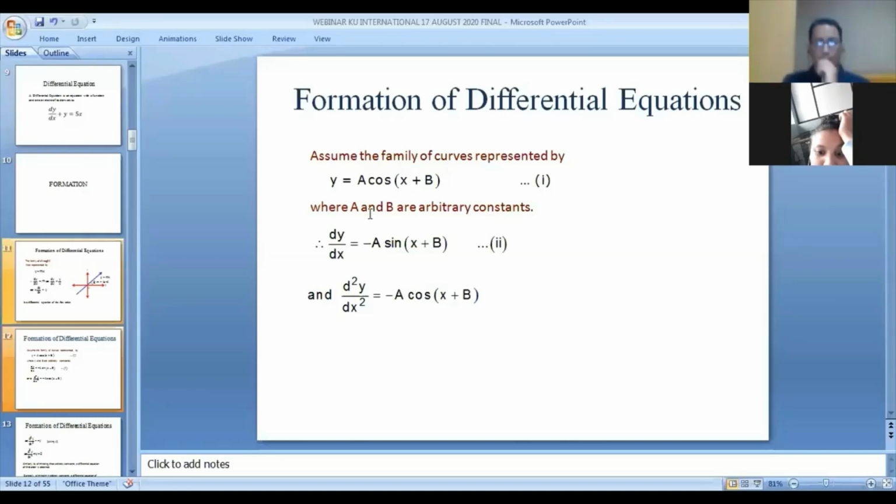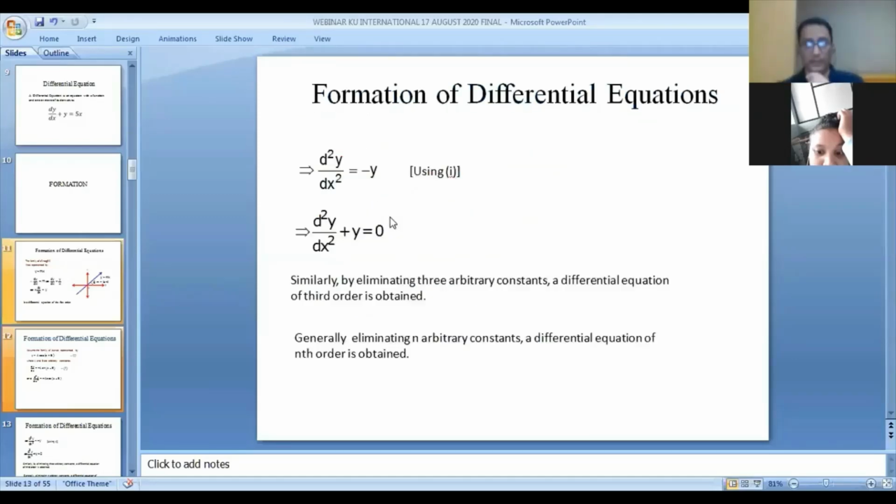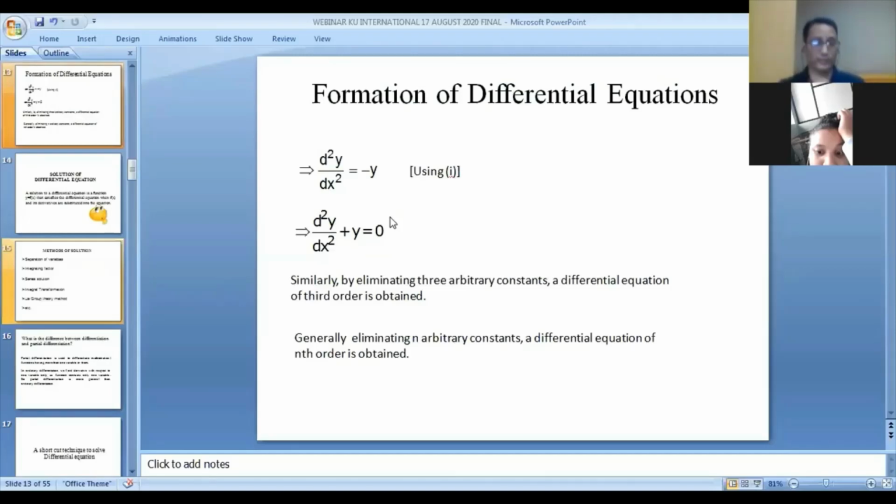How many arbitrary constants are here? Here there are two arbitrary constants, a and b. So we can form a differential equation of second order. If it contains two arbitrary constants, you can form a differential equation of second order. If it contains three arbitrary constants, you can form a differential equation of third order. In this way we can form a differential equation. So if it contains n arbitrary constants, we can form a differential equation of nth order.